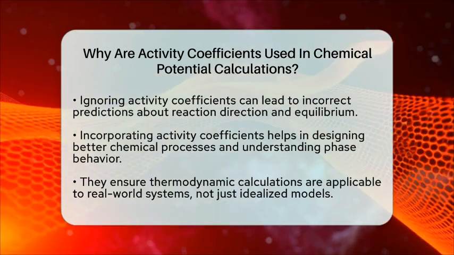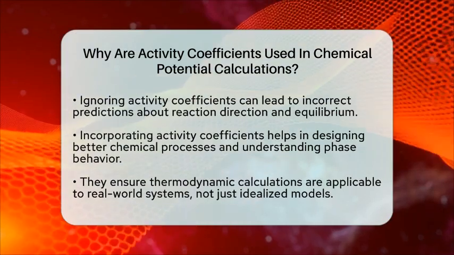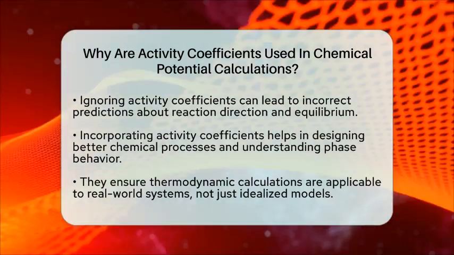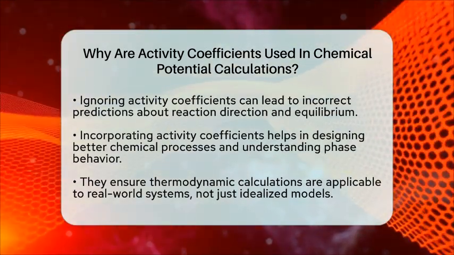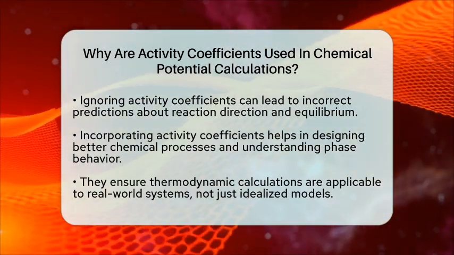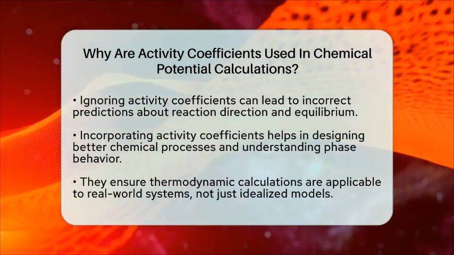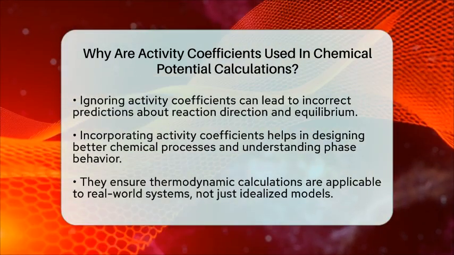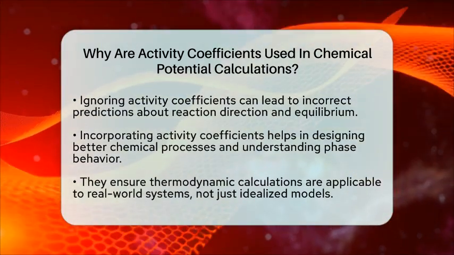So, in summary, activity coefficients are used in chemical potential calculations because they correct for the non-ideal behavior of molecules in mixtures. They help us understand and predict how substances interact, ensuring our calculations about spontaneity, equilibrium, and phase behavior are accurate. Without them, our models would be too simple and often wrong for real systems.